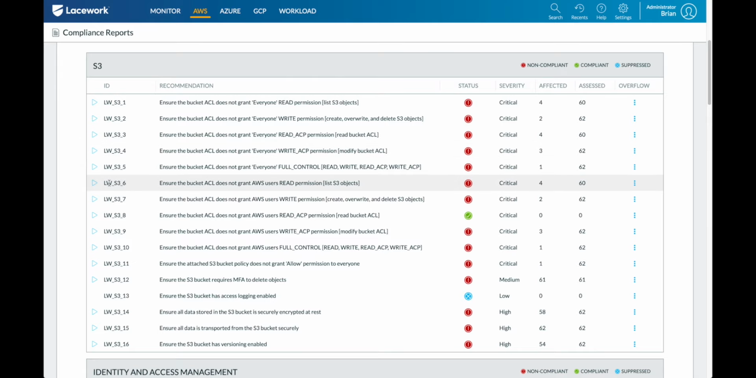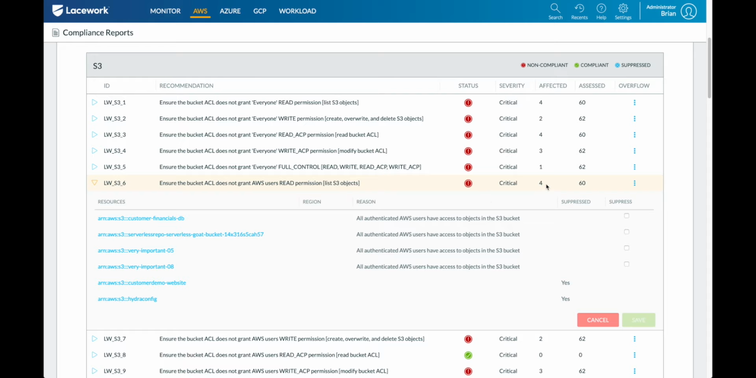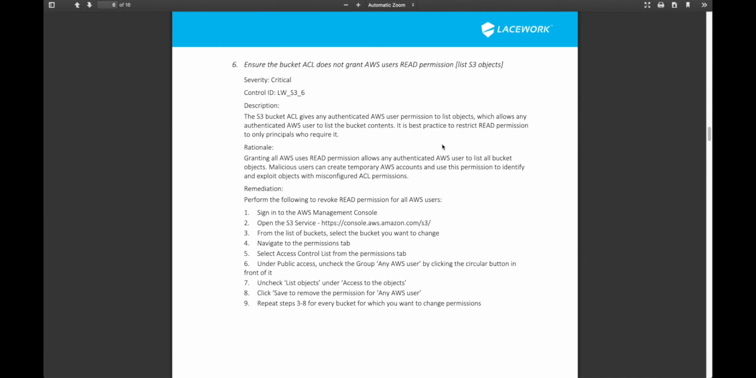Now, an idea of how we use this is I can come in here and we can see that I have 4 critical alerts. Now, if I read the recommendation, I look at it and think, okay, ensure the bucket ACL does not grant AWS users read permission. Now, at face value, I might think, well, of course I want my AWS users to have read permission. That's how they get access to their data. So what we do is we make it pretty easy to come in here. I can click additional info, and that'll launch me into the documentation that tells me the description of what it is, the rationale behind this check, and then the remediation steps.